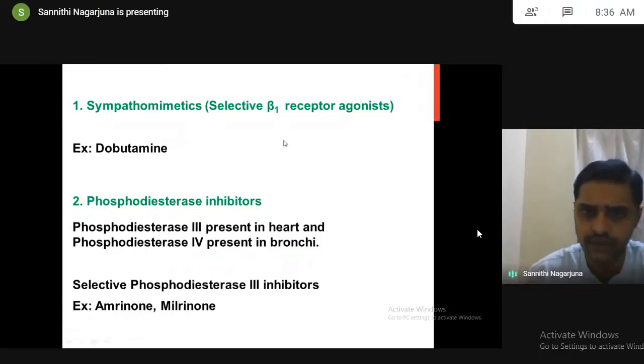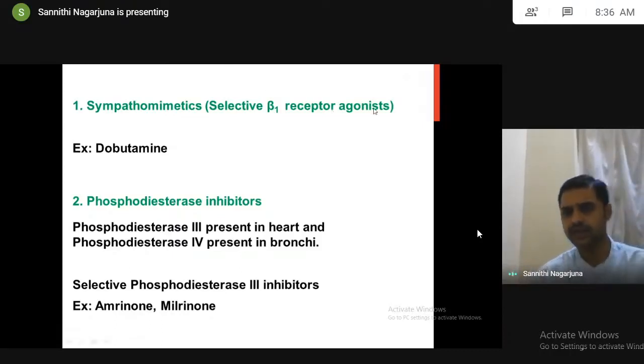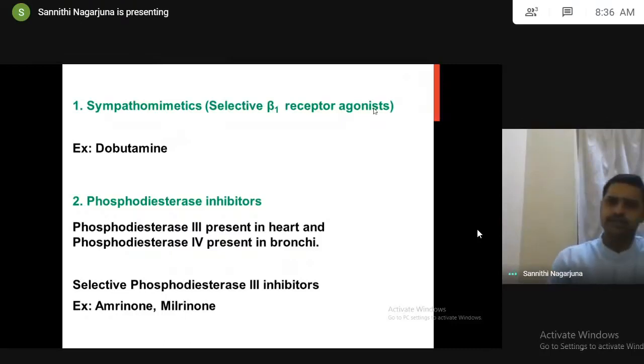Selective beta-1 agonists. As I told you in receptors, pharmacodynamics, all beta receptors, beta-1, beta-2, beta-3, are Gs. Gs means increased levels of cyclic AMP. So a beta-1 agonist means Gs, which increases the cyclic AMP. Among the sympathomimetics, the best example is dobutamine.